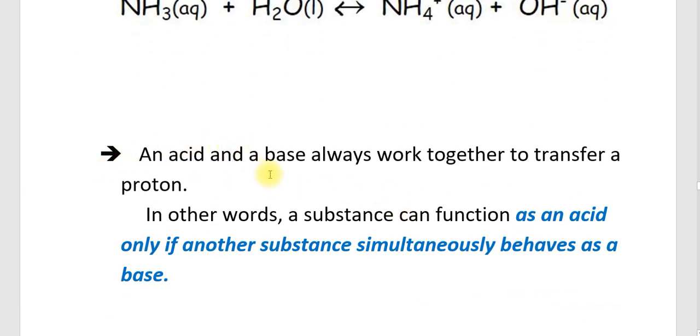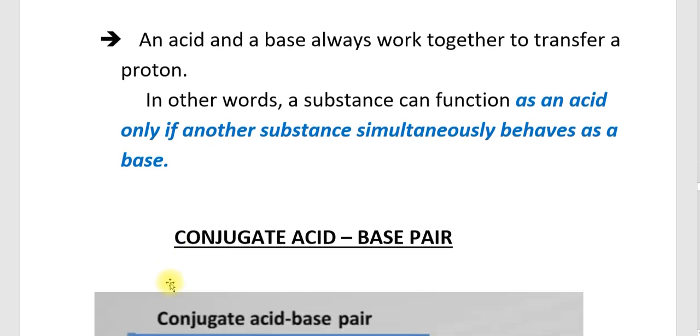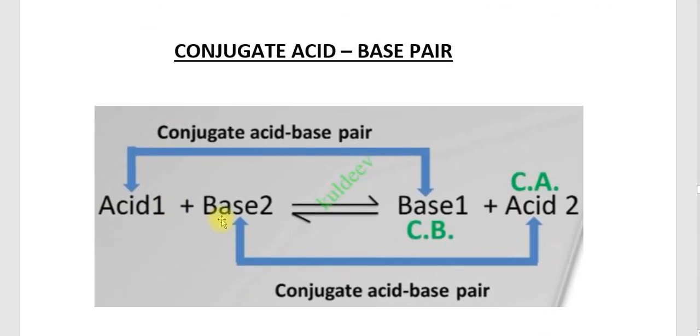An acid and a base always work together to transfer a proton. In other words, a substance can function as an acid only if another substance simultaneously behaves as a base. If a substance behaves as an acid, simultaneously the other substance will behave as a base, and that concept is considered a conjugate acid-base pair. Here this is acid 1 and this is base 2. Acid 1 changes into base 1, that is a conjugate base, and base 2, as it changes, is converted into an acid, that is a conjugate acid.